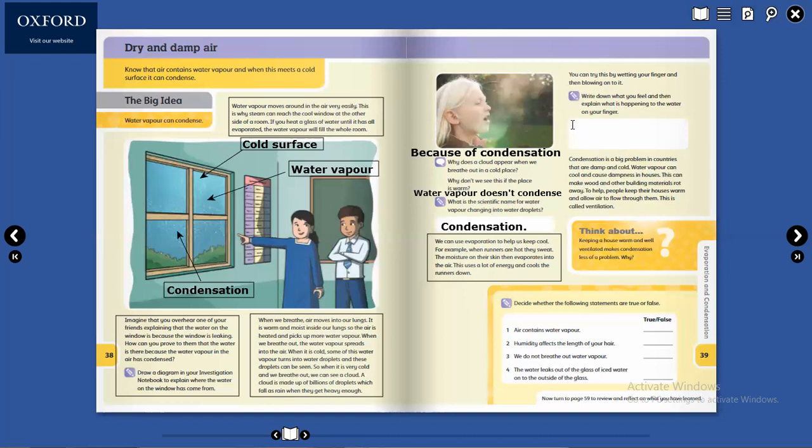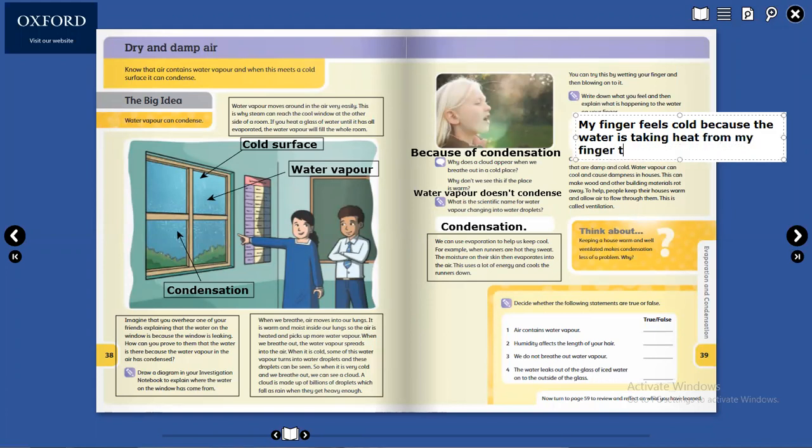So first of all, you will feel cold, right? So you will write here: my finger feels cold. Okay. Because the water is taking heat from my finger during evaporation.